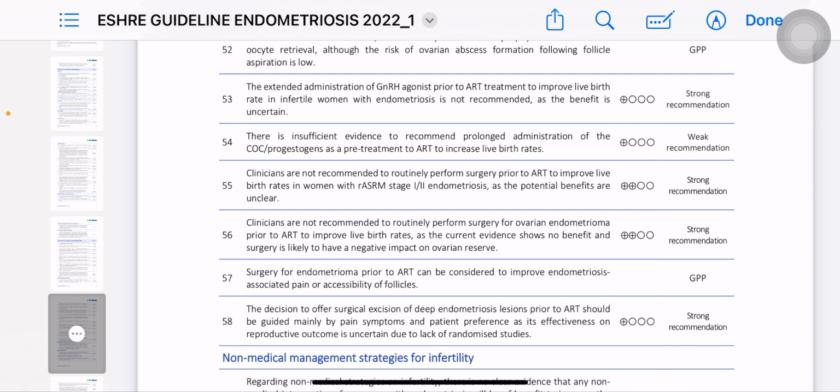The extended administration of GnRH agonist prior to ART to improve live birth rate in infertile women with endometriosis is not recommended.